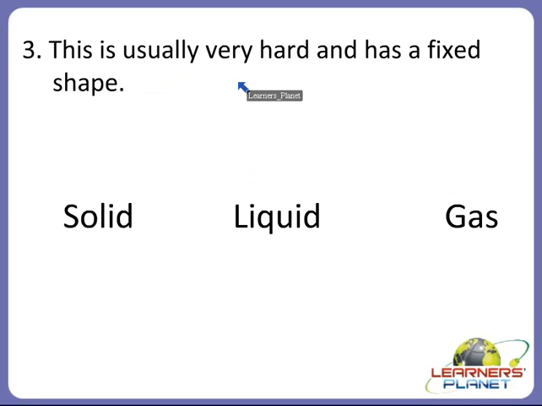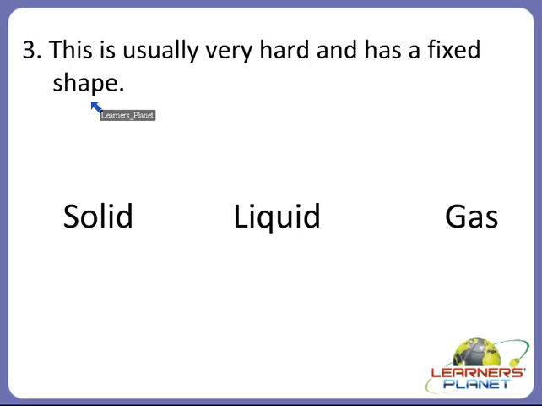This is usually very hard and has a fixed shape. Means this is a state of matter which is very very hard and it cannot change its shape even if its place is changed.